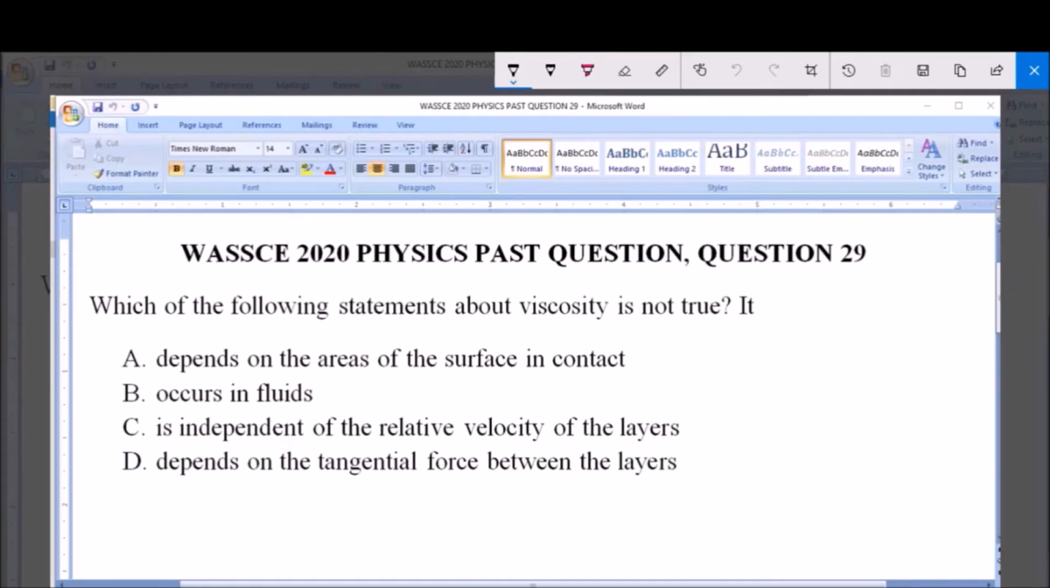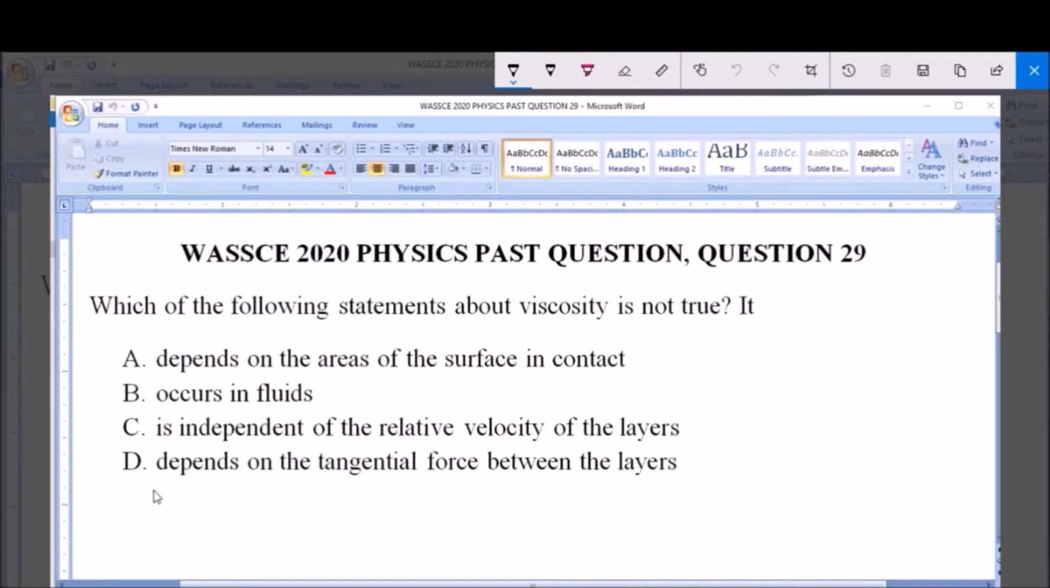I will be answering WASSCE 2020 physics past question 29. Which of the following statements about viscosity is not true? A. It depends on the area of the surface in contact. B. It occurs in fluids. C. It is independent of relative velocity of the layers. And D. It depends on the tangential force between the layers. So we have to pick a statement which is not true about viscosity.